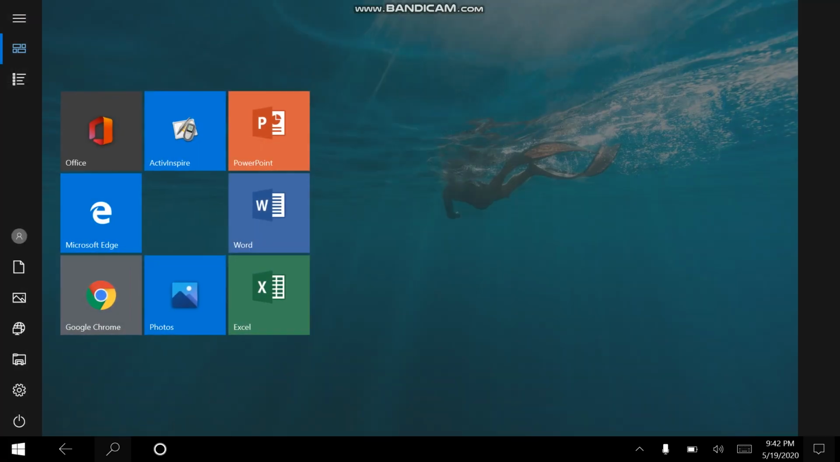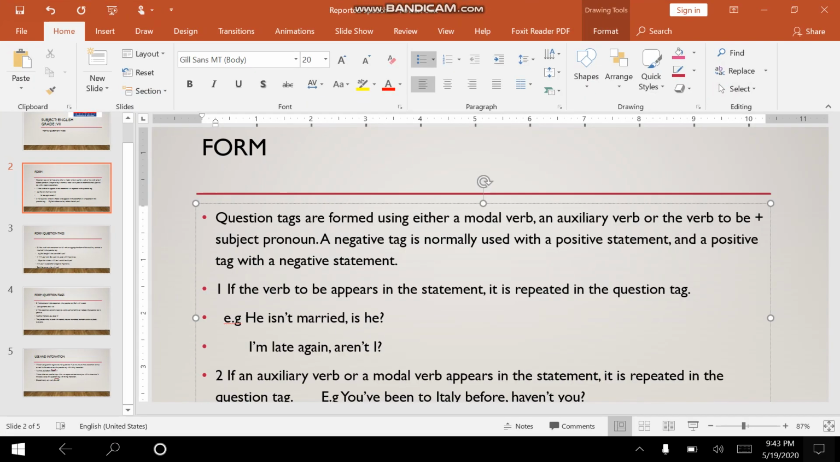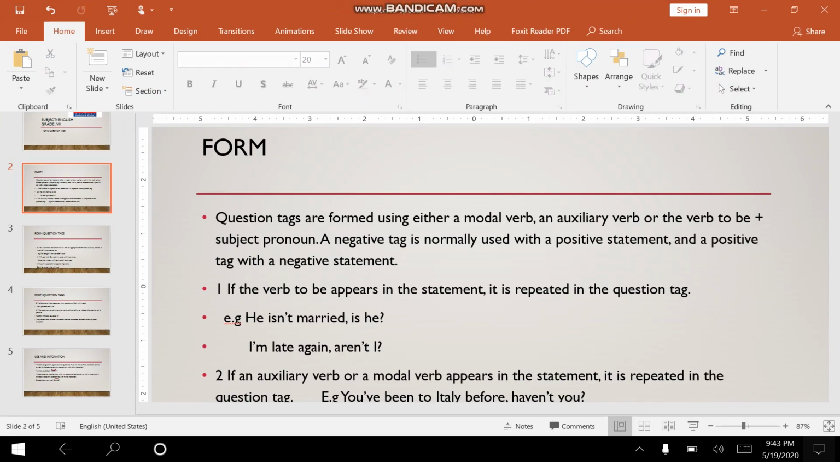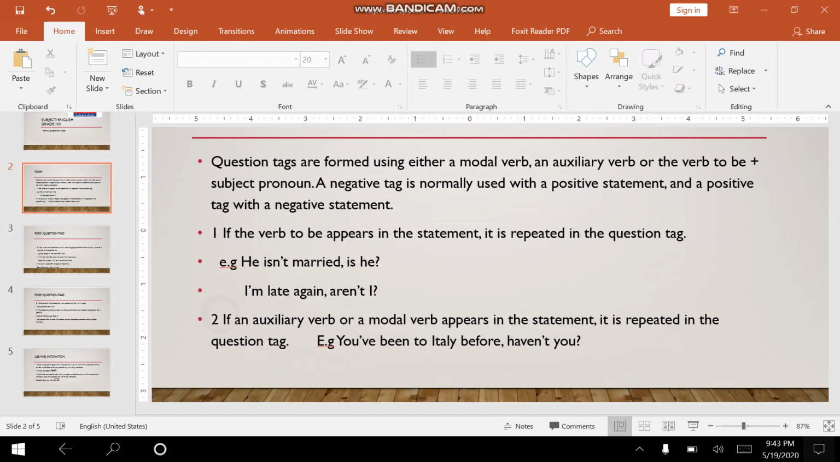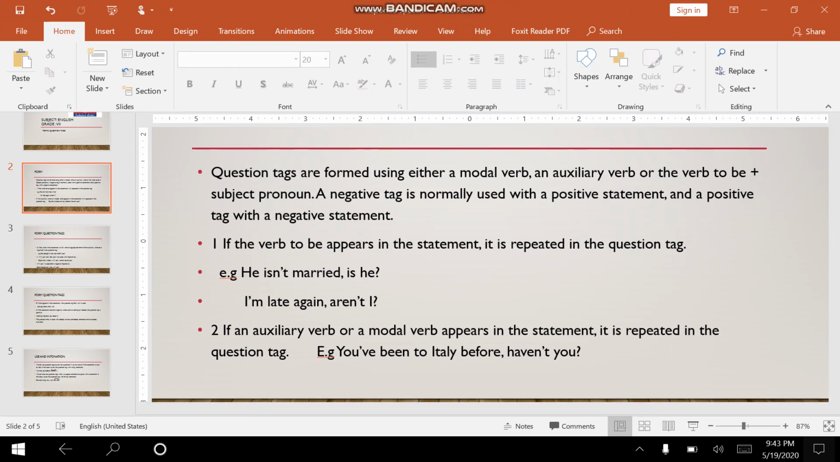Now, let's read some information about question tags. Okay? So, question tags are formed using either a modal verb, an auxiliary verb, or the verb to be plus subject pronoun. A negative tag is normally used with a positive statement and a positive tag with a negative statement. If the verb to be appears in the statement, it is repeated in the question tag. He isn't married, is he? Okay. I'm late, aren't I? If an auxiliary verb or a modal verb appears in the statement, it is repeated in the question tag. You've been to Italy before, haven't you? Okay, the auxiliary verb have in this case.